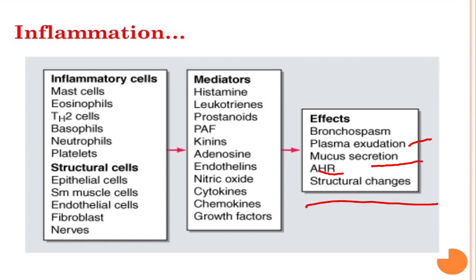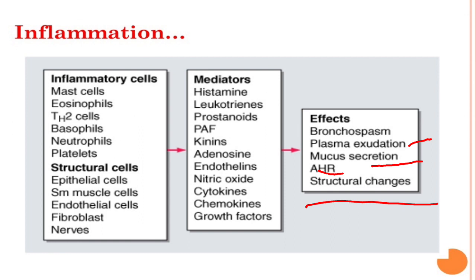Here is the diagram in which inflammatory cells will release certain mediators which will cause effects like bronchospasm, plasma exudation, mucus secretion, airway hyperresponsiveness, and mucosal structural changes. Here you can see that there is bronchospasm, meaning there is a narrowing of the airway. Second is plasma exudation, meaning mucosal edema, which will also narrow the bronchial airways.